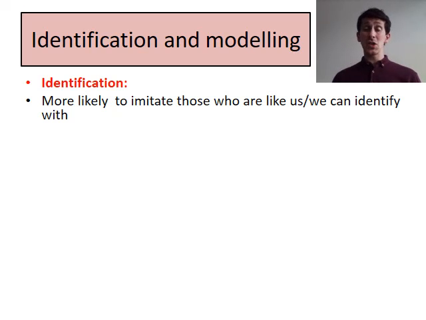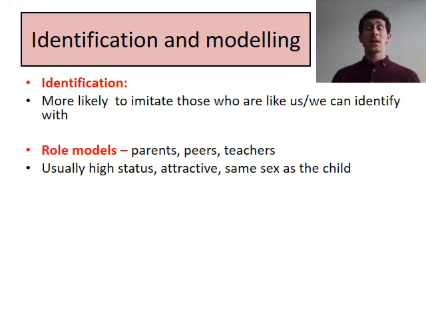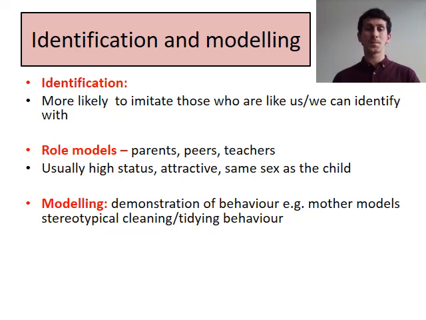Identification refers to the idea that we're more likely to copy and imitate those that we can identify with. We usually identify with people we consider to be role models. So our parents, peers, teachers. Role models are usually people who are high status to us, we see them as attractive, someone we want to live up to and be like, and often the same sex as the child. So the more we identify with someone, the more likely we are to imitate their behaviours.